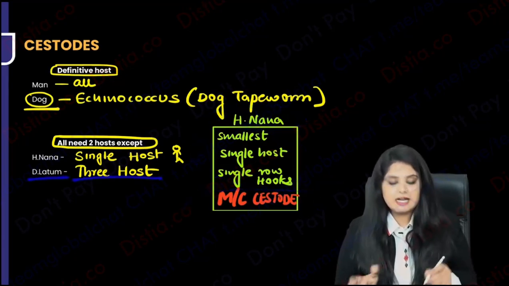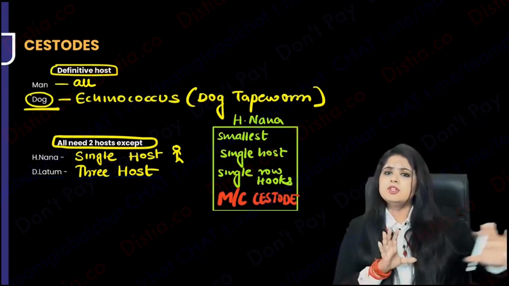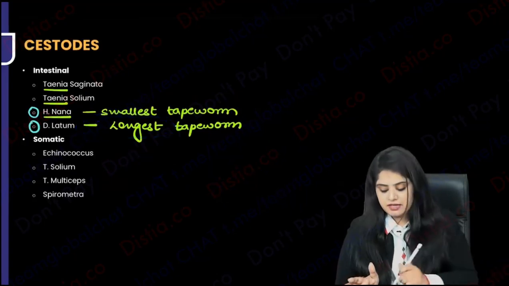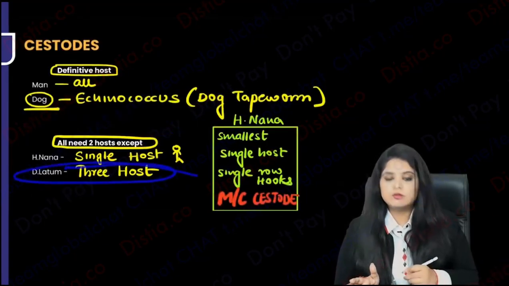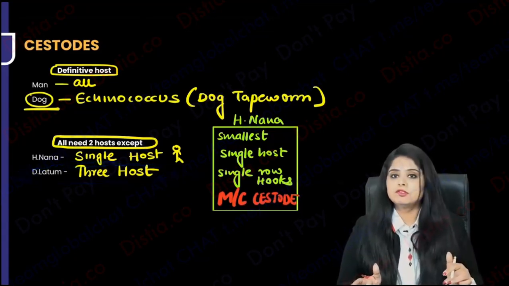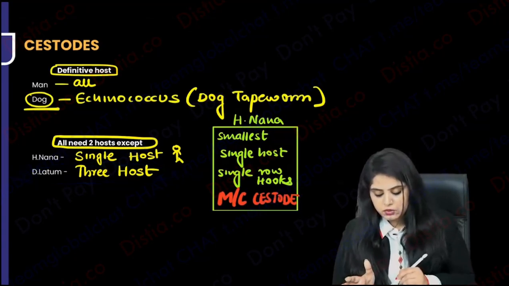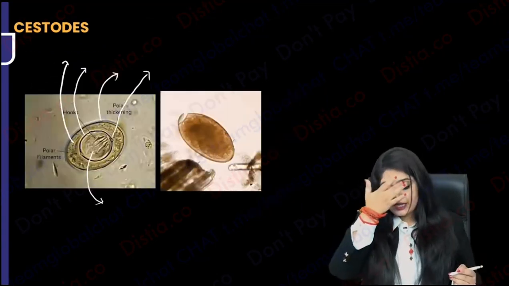Okay, coming to the next, Diphyllobothrium latum. It's such a long name. In terms of the length also, we said it is the longest one that we have. And now in terms of hosts also, we are saying it's got the maximum hosts. So I hope everyone's okay with this basic introduction, because I'm going to now teach you the eggs, and after that we go into every organism individually.